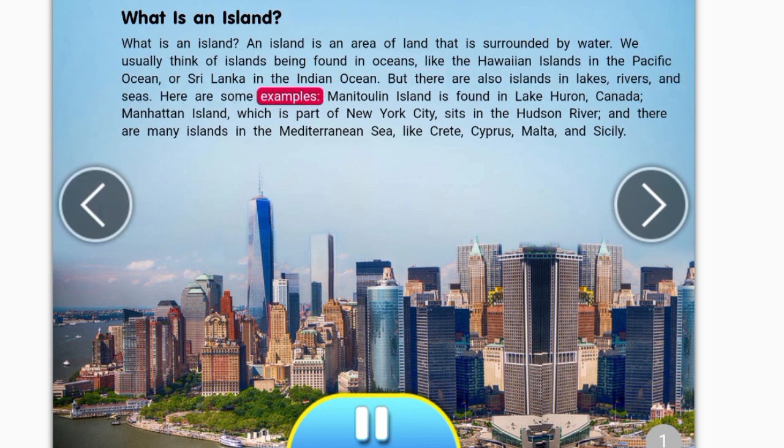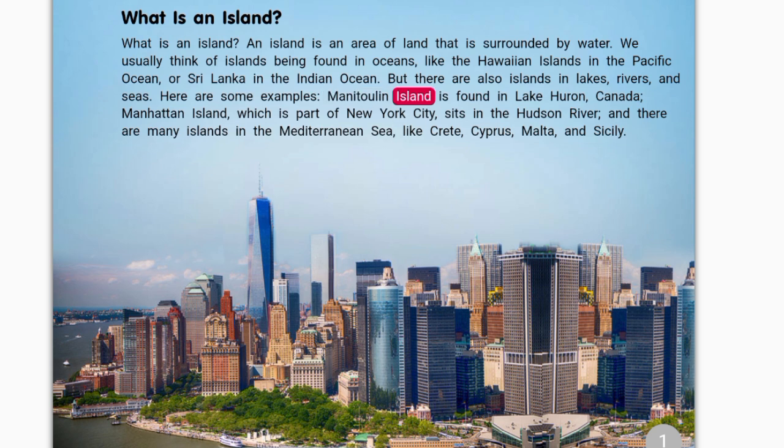Here are some examples. Manitoulin Island is found in Lake Huron, Canada. Manhattan Island, which is part of New York City, sits in the Hudson River, and there are many islands in the Mediterranean Sea like Crete, Cyprus, Malta, and Sicily.